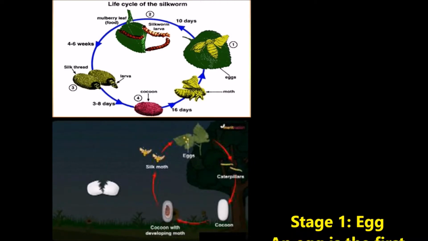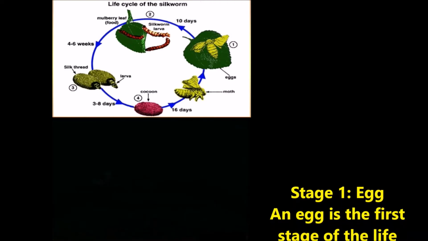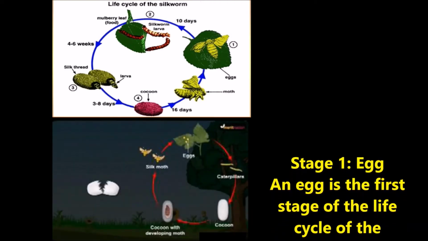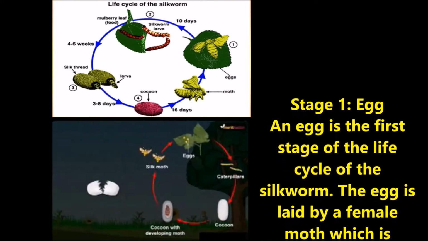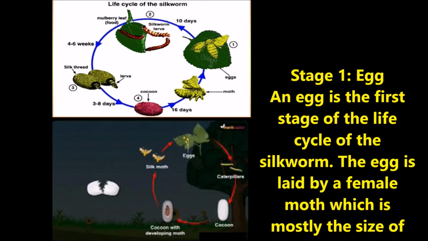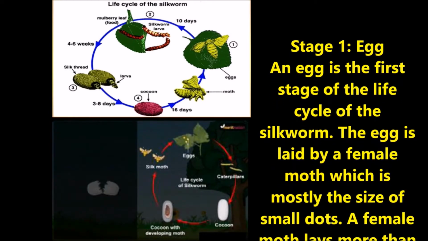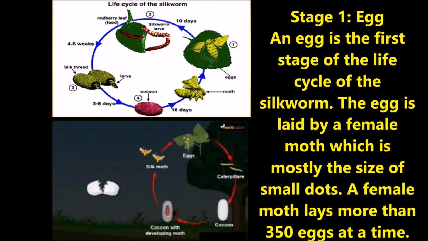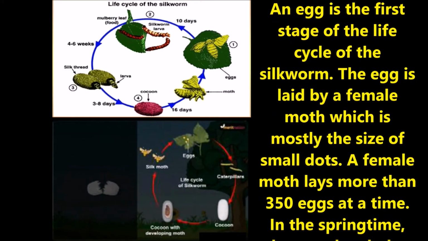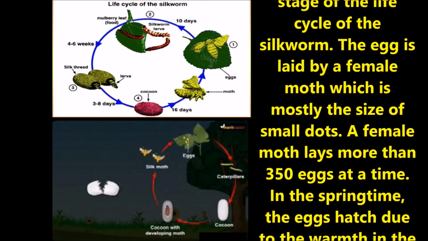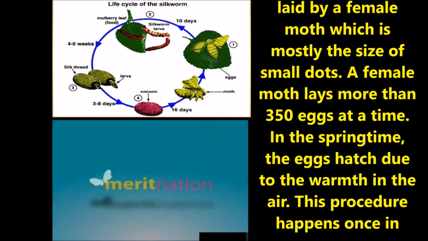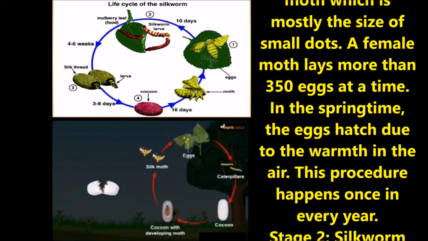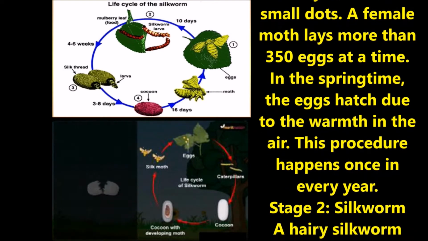Let us discuss in detail the stages in the silk moth. Stage 1. An egg is the first stage of the life cycle of the silkworm. The egg is laid by a female moth and is mostly the size of small dots. A female moth lays more than 350 eggs at a time. In the spring, the egg hatches due to the warmth in the air. This happens once every year.